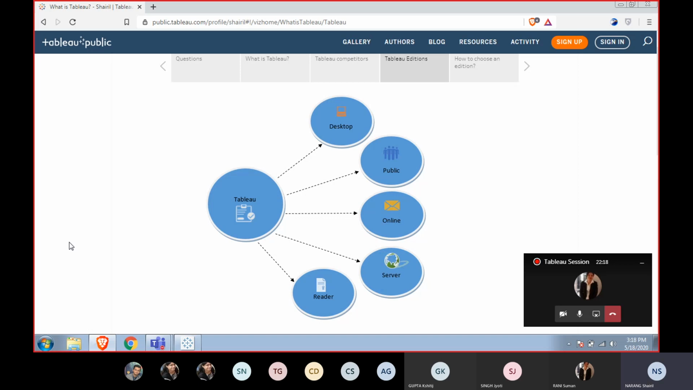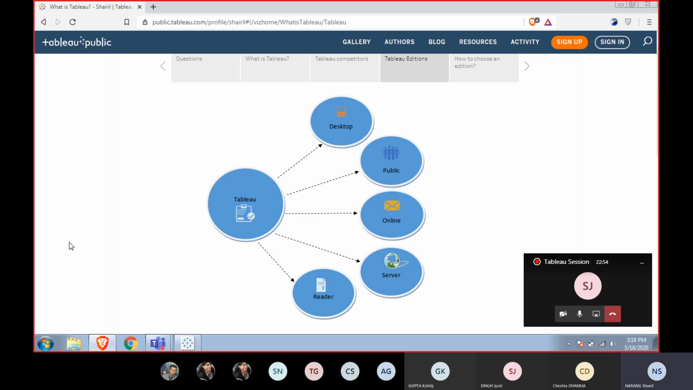Now, what are these? Tableau Online and Tableau Server are both secured online data visualization sharing websites, you can say. Both of these are very, very secure. If you want to share your visualization with the people inside your organization, where security is very important, then you can use Tableau Online or Tableau Server.